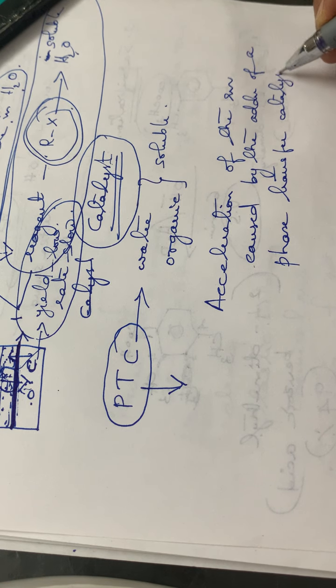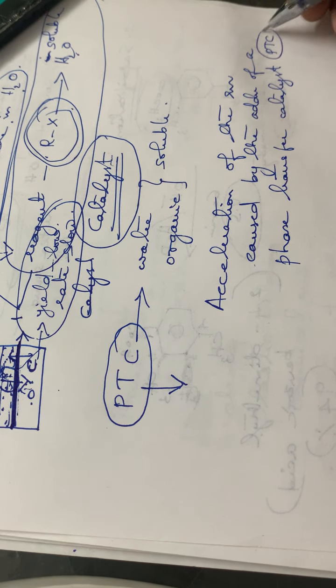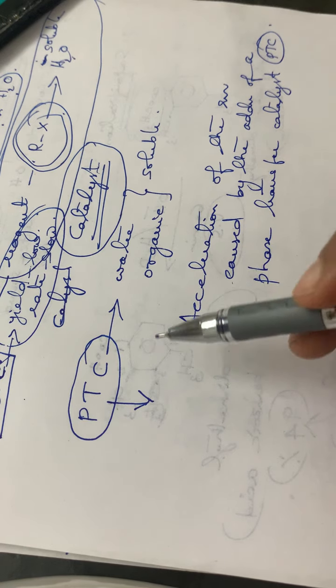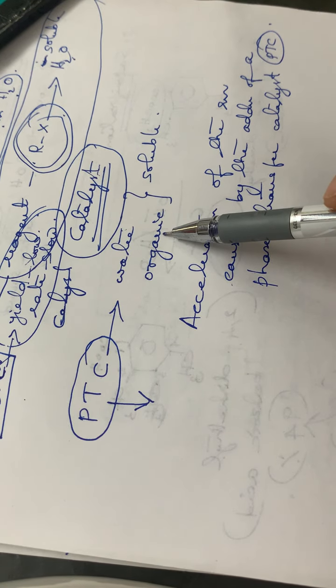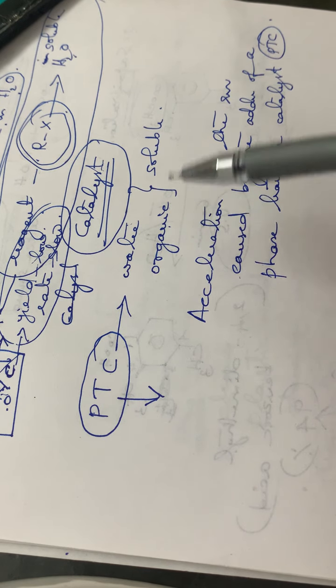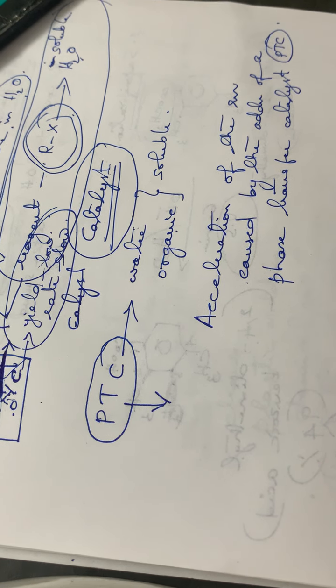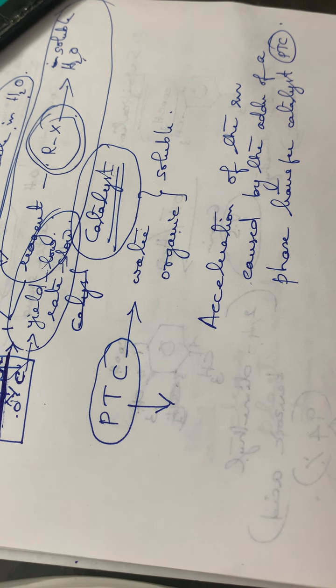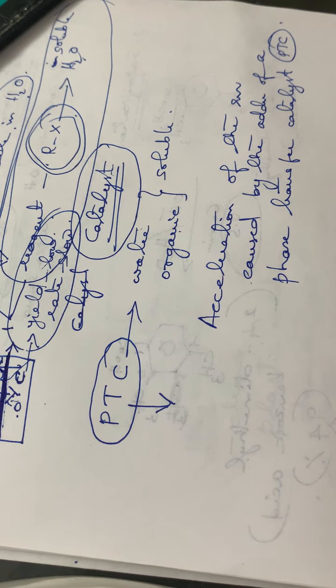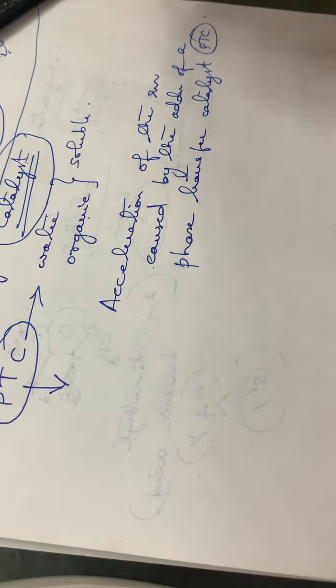Caused by the addition of a phase transfer catalyst, that is PTC. This phase transfer catalyst is soluble both in water as well as organic solvents, and as an organic reagent it will help to accelerate the chemical reaction. So that is the importance of using phase transfer catalysis. And also some important points are to be noted for a successful phase transfer catalyst reaction.